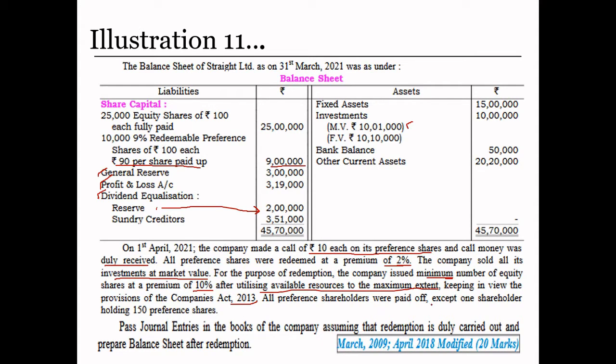All preference shares were paid off except one shareholder holding 150 preference shares. So he is saying we have paid all the preference shareholders except one. Might be he is not traceable, okay, and he is holding 150 preference shares. So we will not pay for the 150 shares, बाकी सबके पैसे पे कर देंगे in claim settlement. Pass journal entries in the books of the company assuming that the redemption is duly carried out and prepare a balance sheet after redemption.